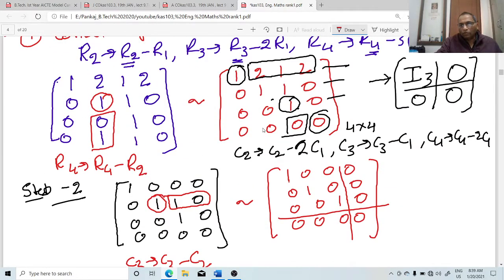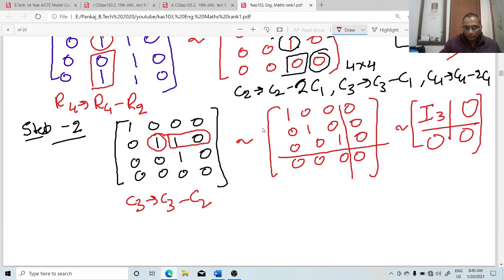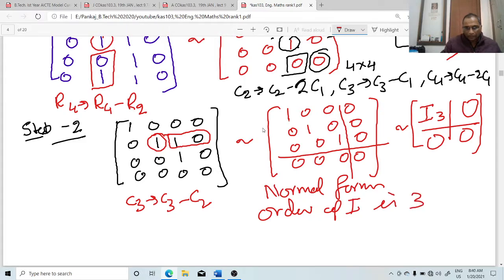Okay? So this is the normal form. You can see here, we already find the final answer. So this can be written as I3 0, 0, 0. This is the fourth type of normal form. Right? This is the standard normal form. The normal form, order of I is 3. So rank of matrix will be equal to 3. Like this you can convert any matrix into normal form. Again we take the other example.